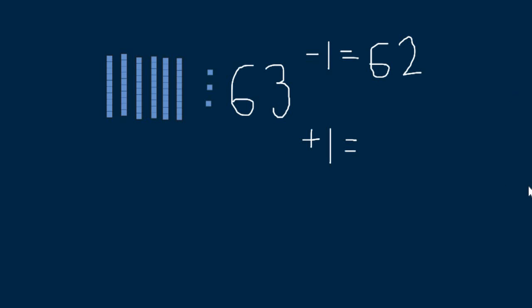So if I'm adding 1 to 63, all I need to do is come over, take one of my dots, put it with my ones, and let's count. 1, 2, 3, 4. Okay, so now I need to put a 4 in my ones place. There we go. And how many groups of 10s do I have? 1, 2, 3, 4, 5, 6. I put a 6 in my 10s place. All right, so now I know that 63 plus 1 equals 64, or 1 more than 63 is 64. And we've done it using our base 10 blocks.